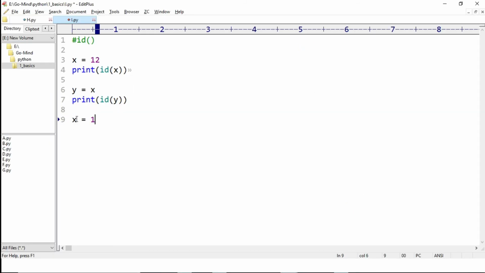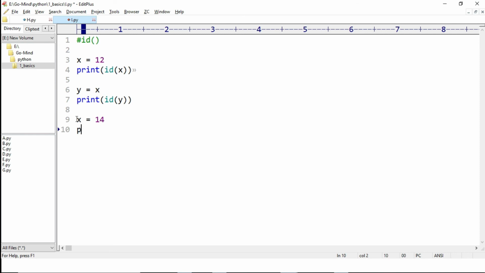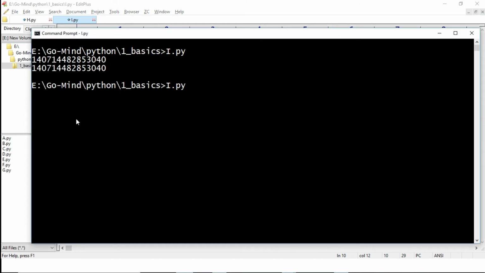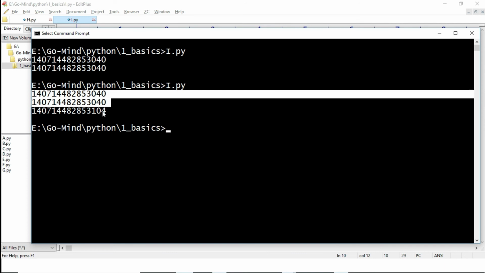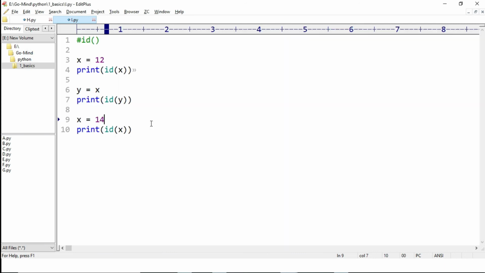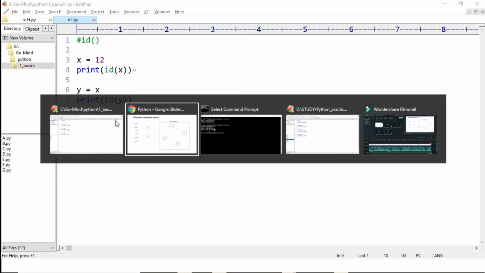Okay, x equal to 14, print id of x. Now this is a different id. These two are still same. This is a different id. So when we change the value of a variable, then the object's value is not changed.